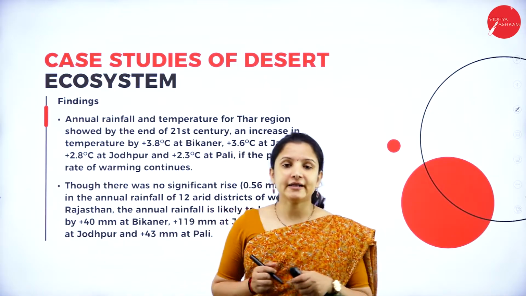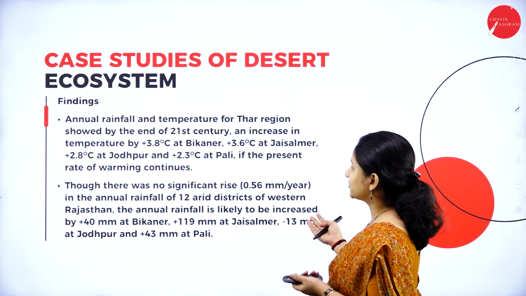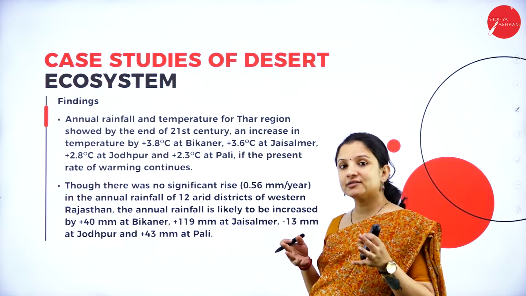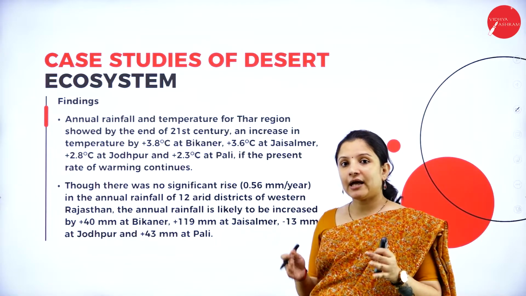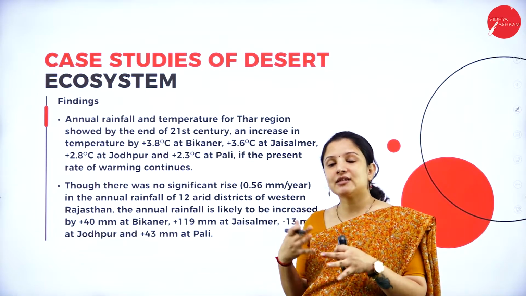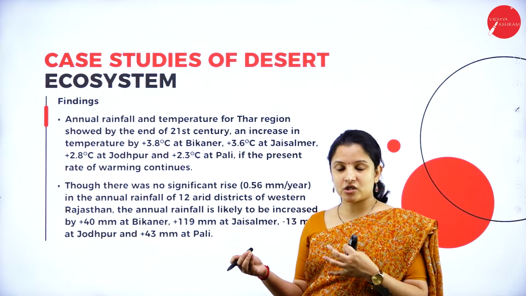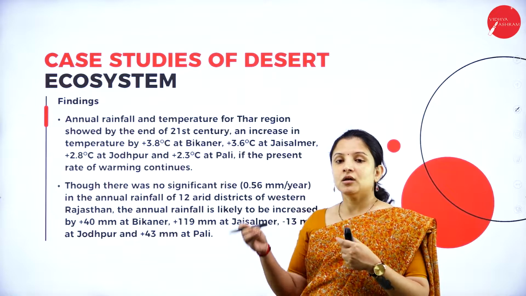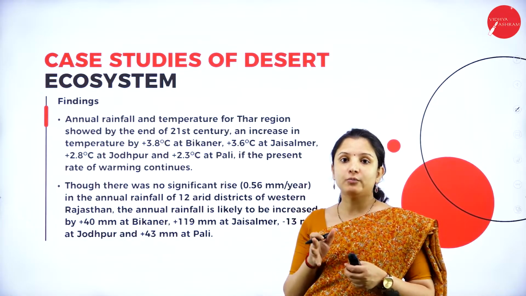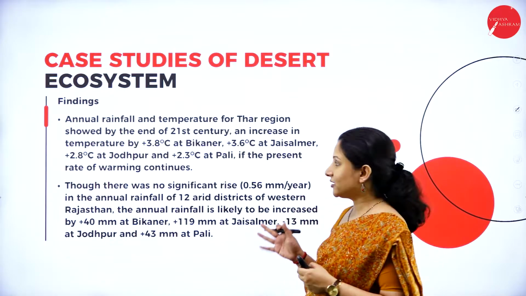So what were the findings of the research, or the case study that was conducted in the Thar desert? They were saying that a complete change in the seasonal variation as well as diurnal variation in the temperature can alter the habitat, or can cause a huge problem for the animals that are living in the Thar desert.